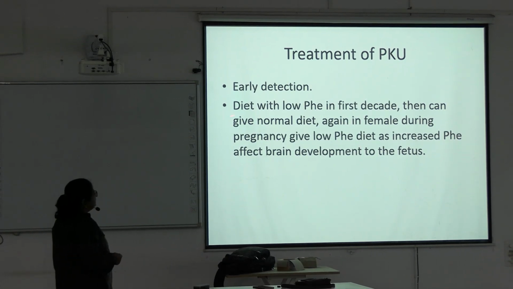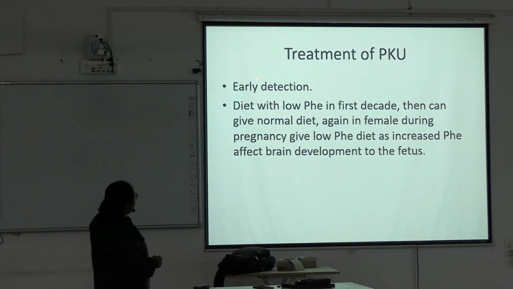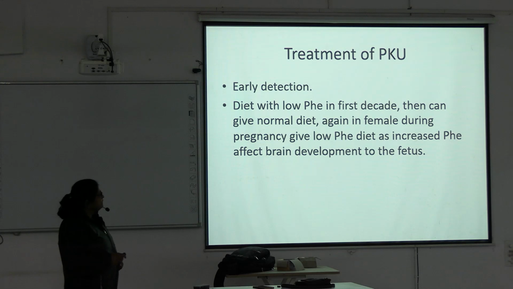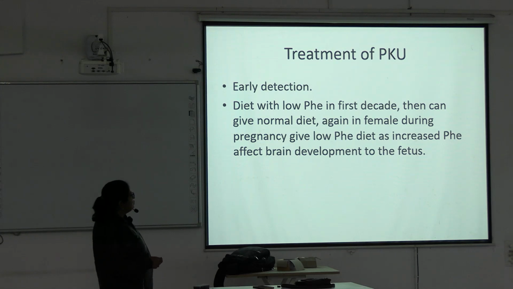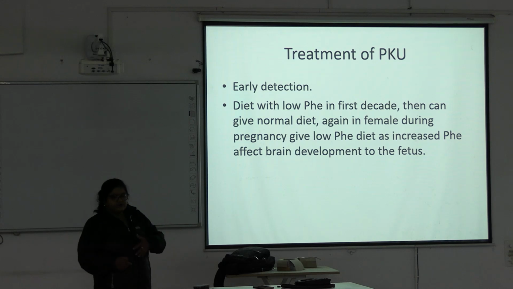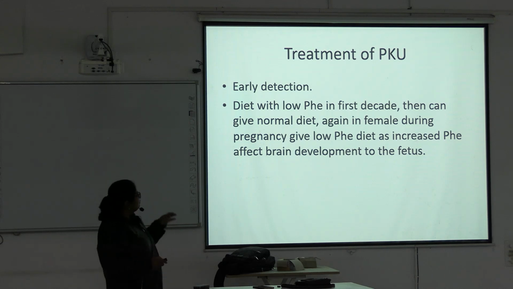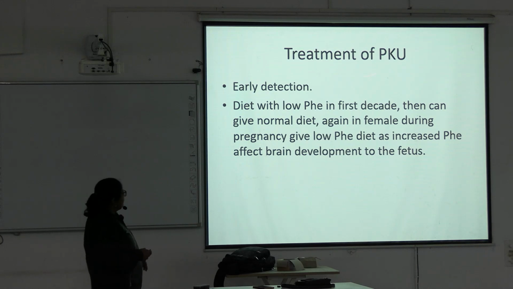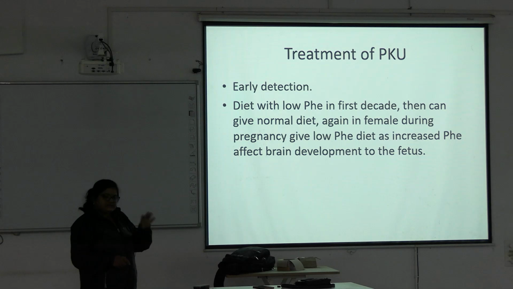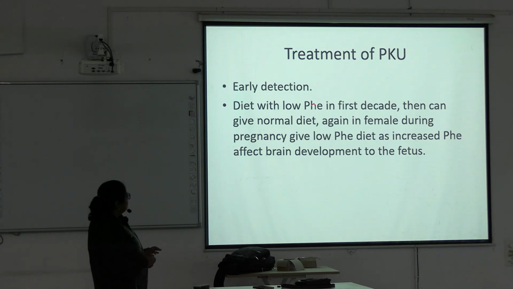Now treatment: early detection. Diet with low phenylalanine in the first decade. There is a defect in phenylalanine hydroxylase, so phenylalanine accumulates in blood and is converted to phenyl ketones. So we need to restrict the phenylalanine, so there will be no production of phenyl ketones. So, a diet with low phenylalanine in the first decade. Decade means the first 10 years. Then you can give a normal diet.